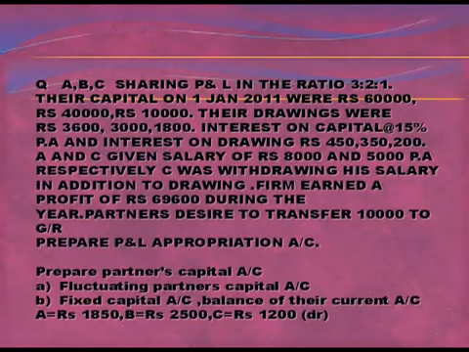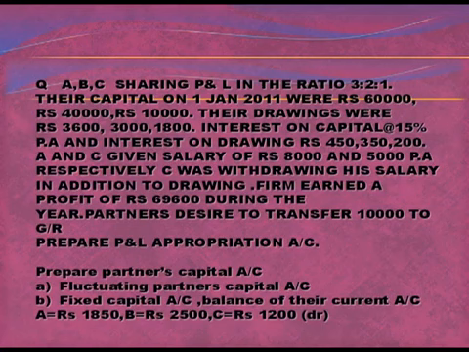So now let us take one example. You can see there are three partners, A, B and C, sharing profit and losses in the ratio of 3:1. Their capital on 1st January 2011 were rupees 60,000, 40,000 and 10,000. Their drawings were 3,600, 3,000 and 1,800. Interest on capital at the rate of 15%. Interest on drawing is given, that is 450 for A, 350 for B and 200 for C.